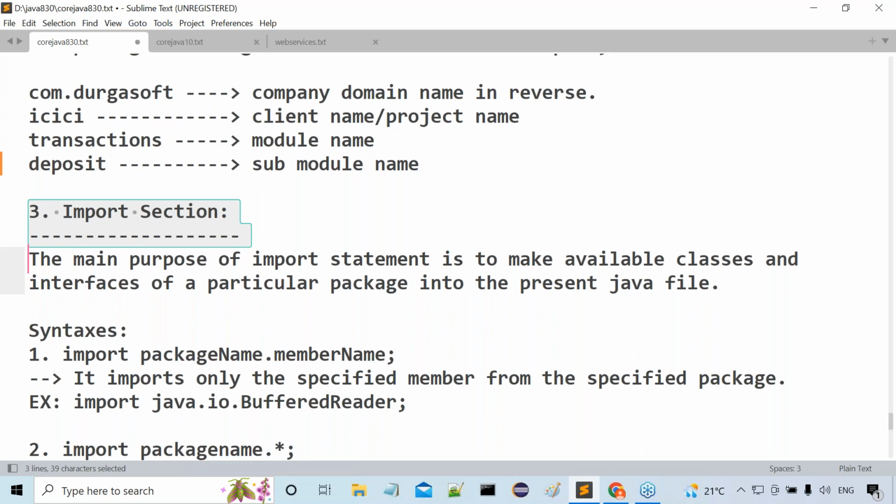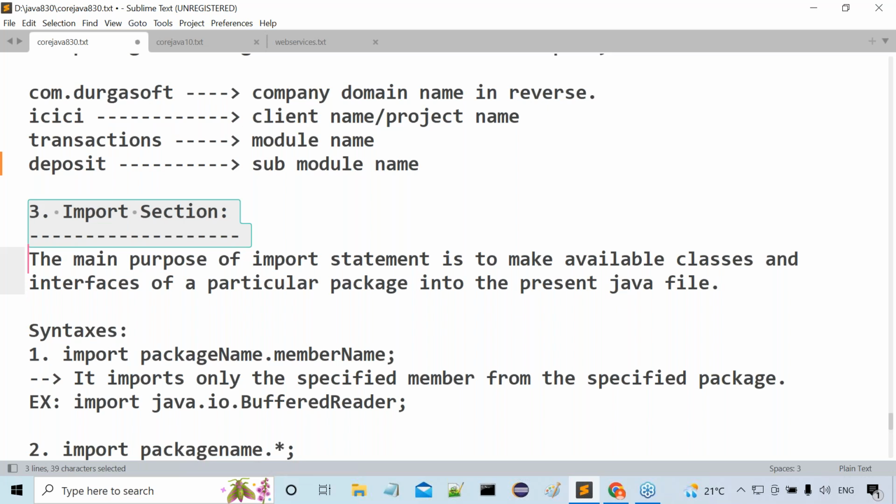At present, I'm preparing a program. In my program, I want to access the classes and interfaces of that particular package in the present Java file. That's my requirement. So if you want to access classes and interfaces of a particular package in the present Java file, we have to import the respective package into the present Java file. Clear or not? Okay, fine.